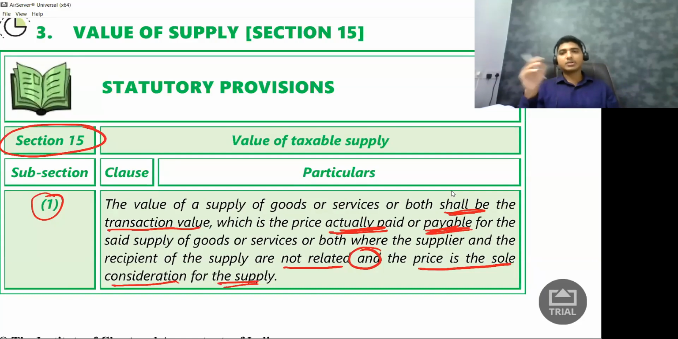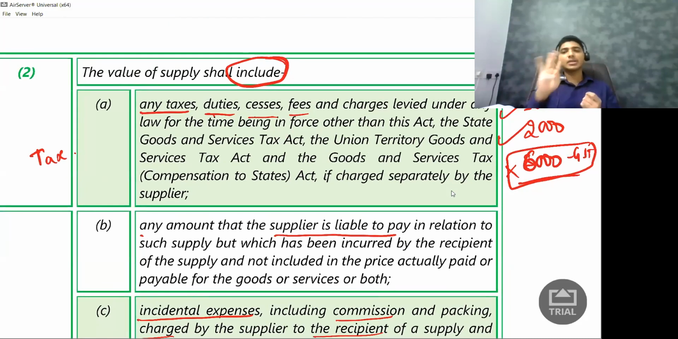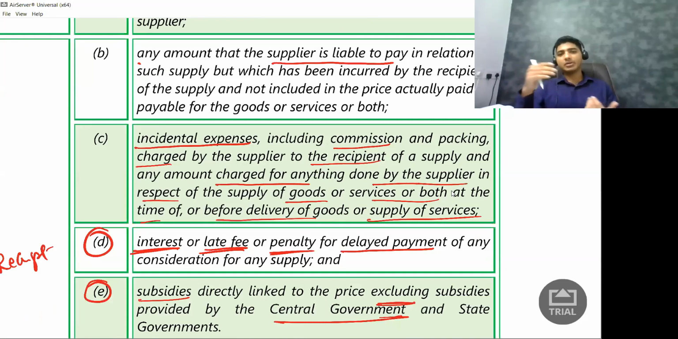Next, they're talking about 15 subsection 2, which talks about 5 inclusions. Which are the 5 inclusions? All the taxes are included in the value of supply except GST. Next one is if the supplier is liable to pay something, but it is paid by the recipient, like rickshaw charges or the same example we took about the event management thing. Whether the supplier is liable to pay, paid by the recipient, even this is included. Next, incidental expenses, that is packing expenses of a cake, all those things are included in the value of supply. Fourth one is interest or late fee or penalty for delayed payment. Remember, here also it is D, D for delayed payment.